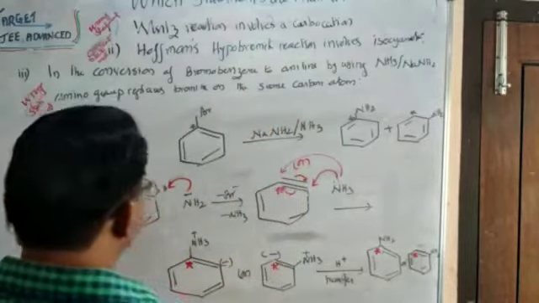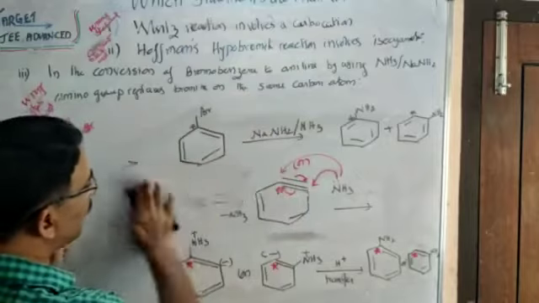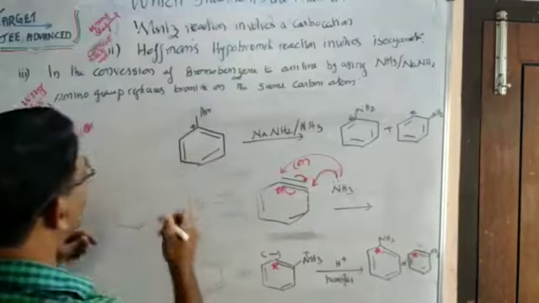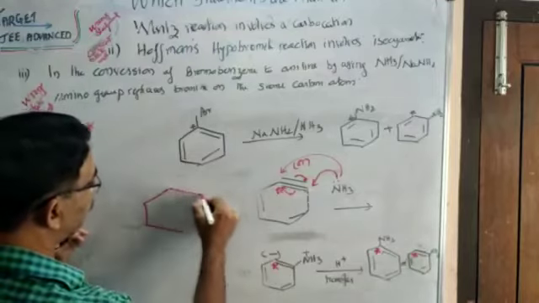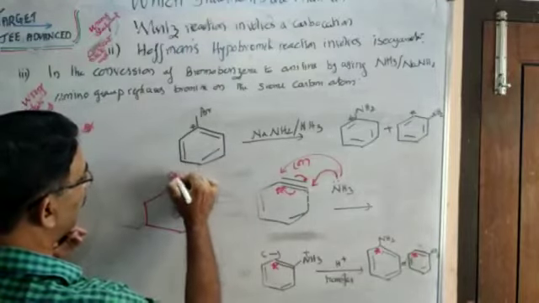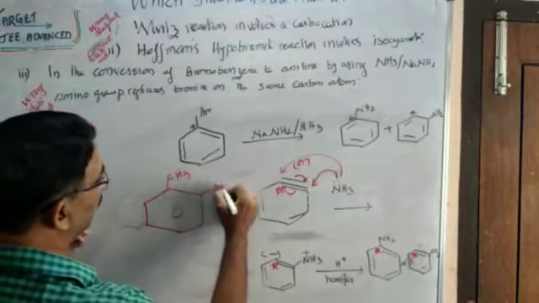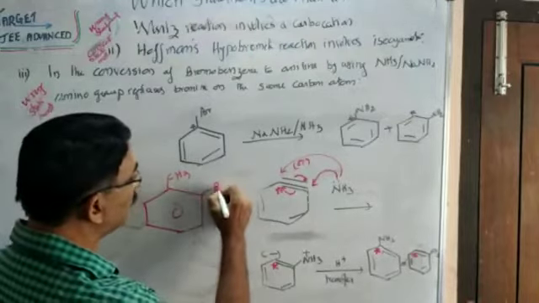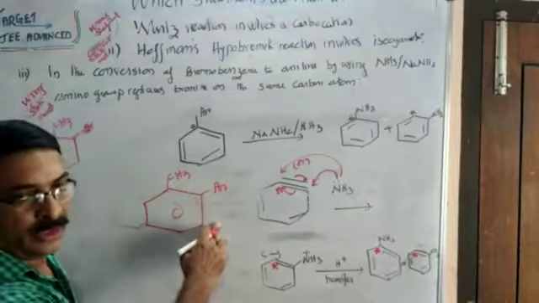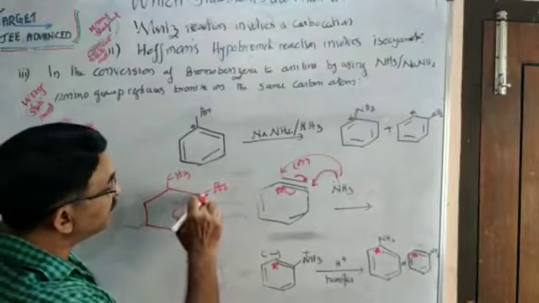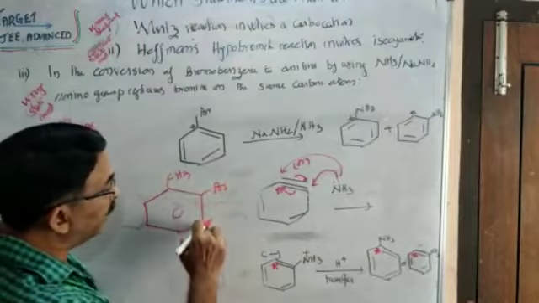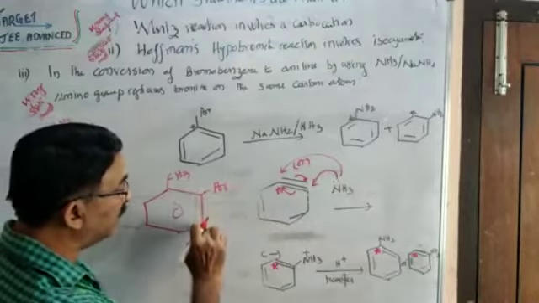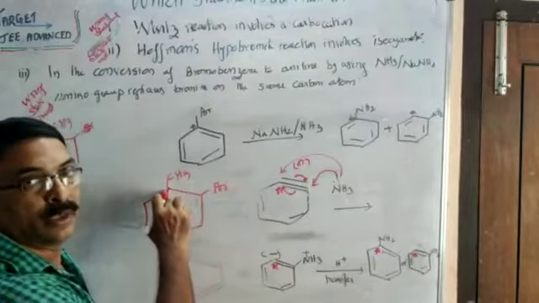You may also please remember, if you are making this react, orthotoluidine, NH2, from orthobromotoluene, then the bromine is replaced and the amino group can come over here or here since this position is occupied.